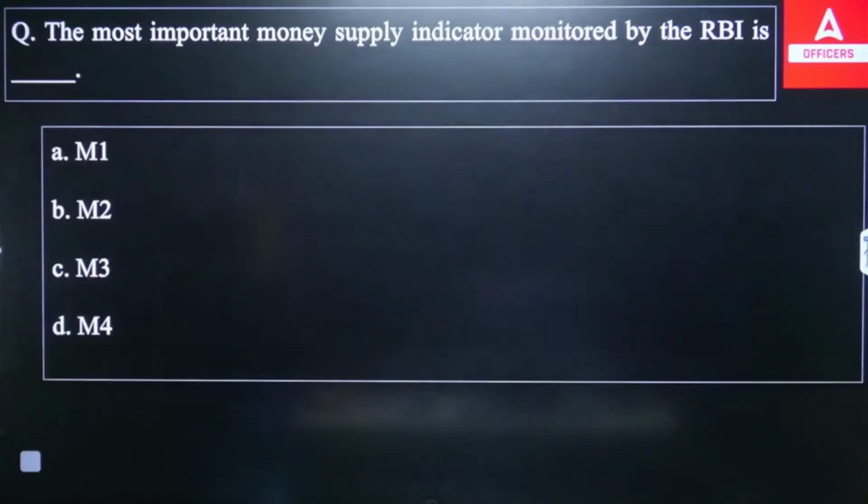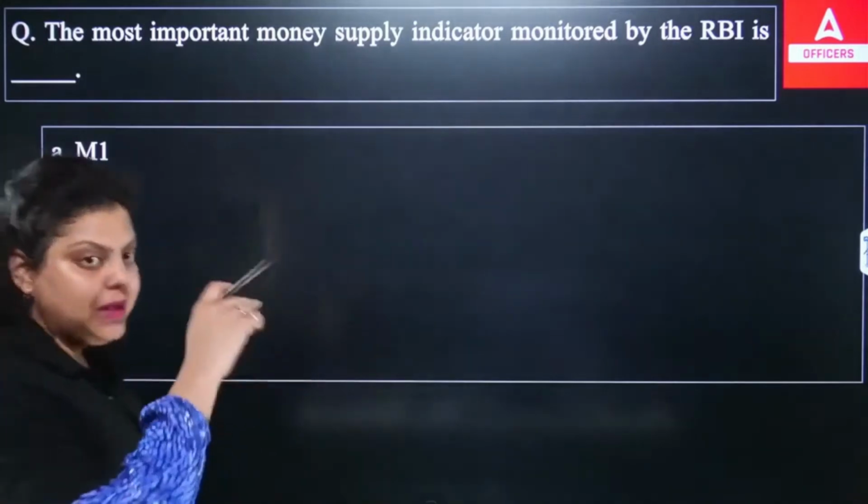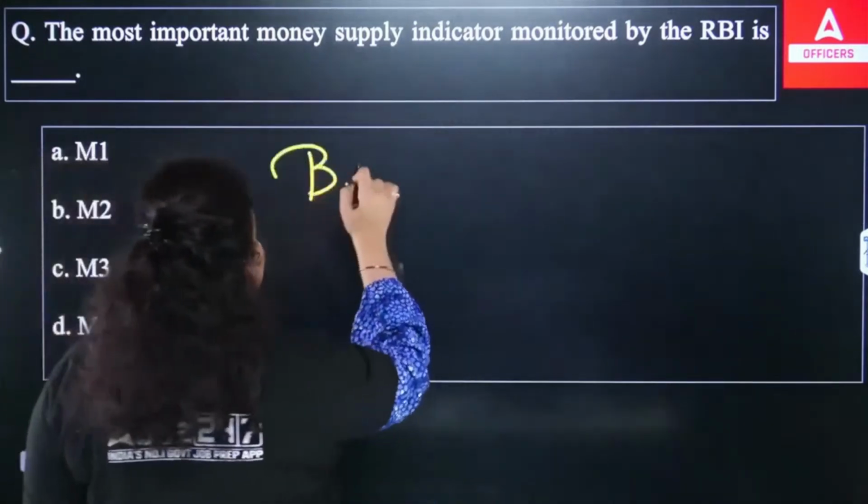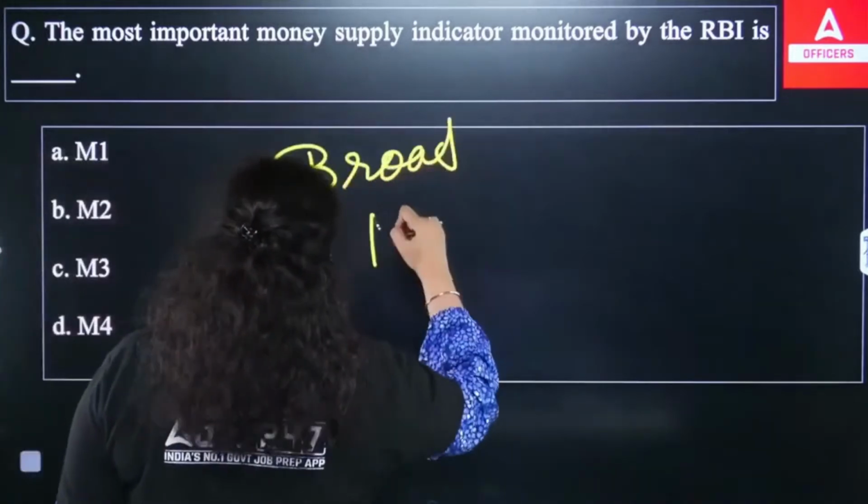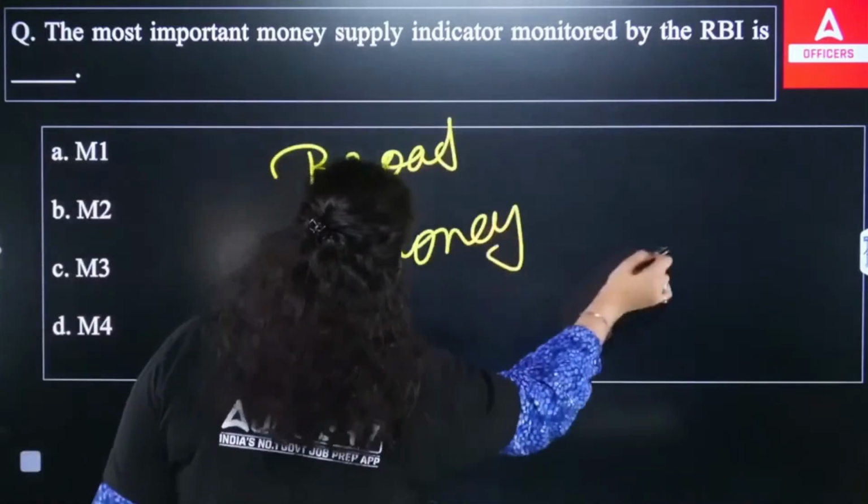RBI measures this money supply because RBI wants to know how much money is there in the economy. That's why RBI is calculating this. And the money supply in the economy defines the liquidity for the RBI. That's broad money.